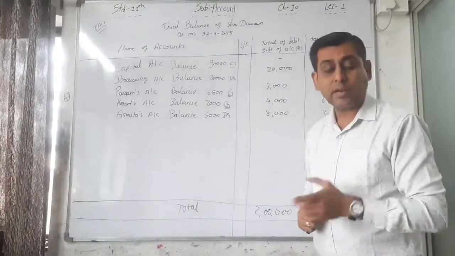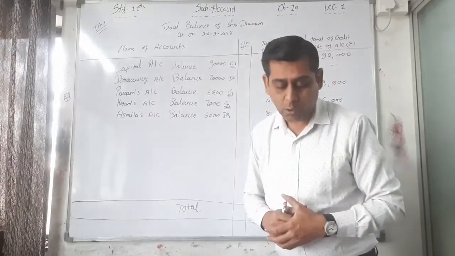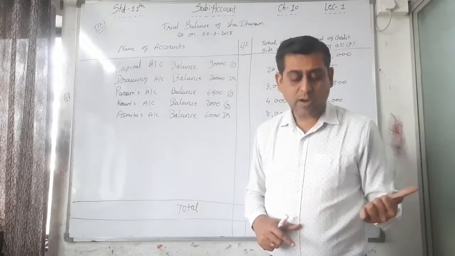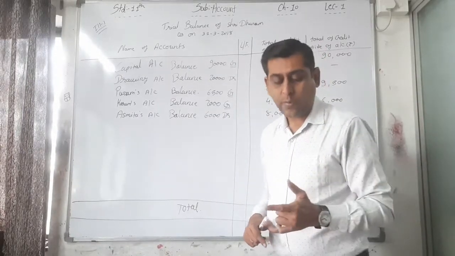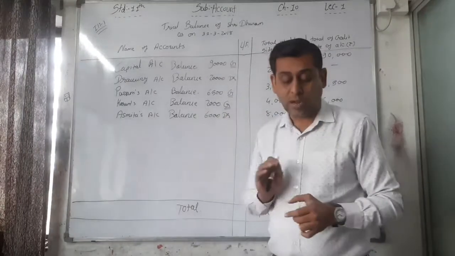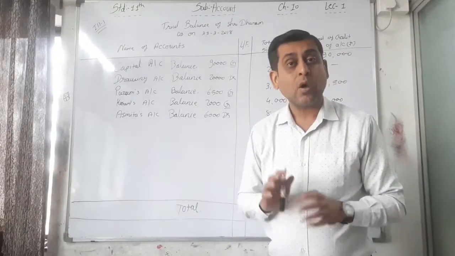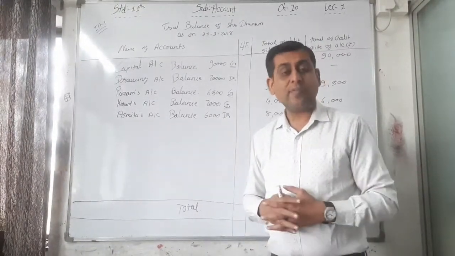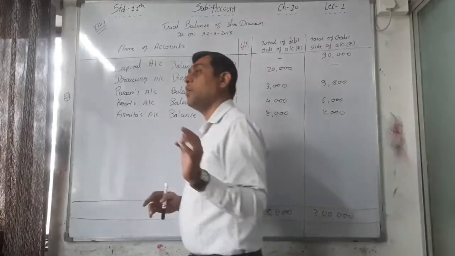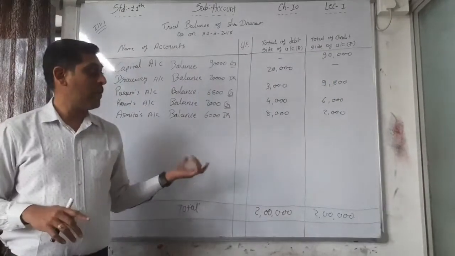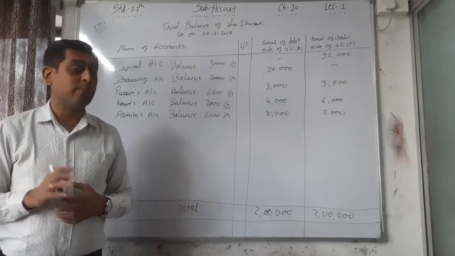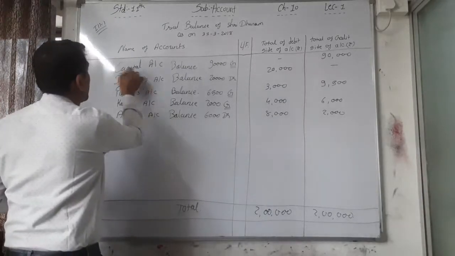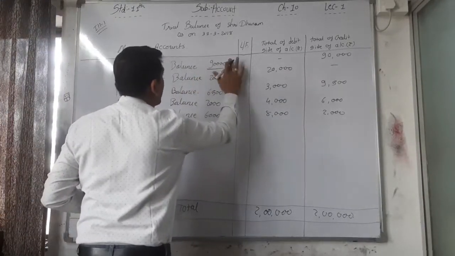See the question, read the question. Illustration number 2, name of the accounts. First, capital account. Capital account balance is 2,10,400. Only the amount is given. Name of the account as well as the balance is given.